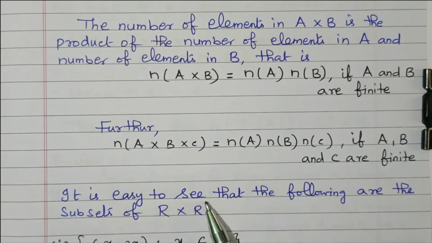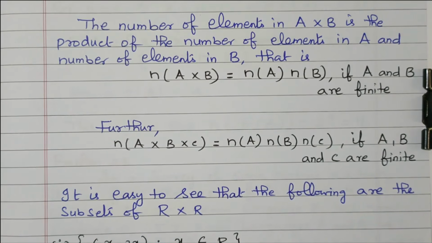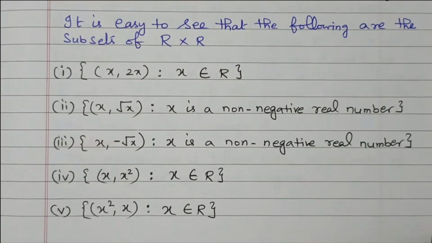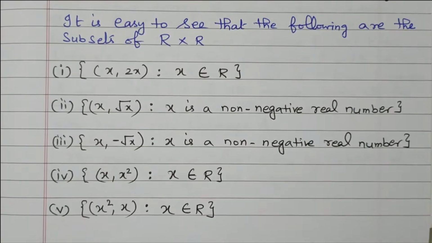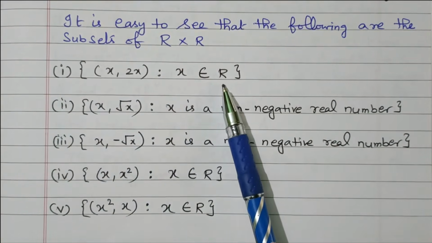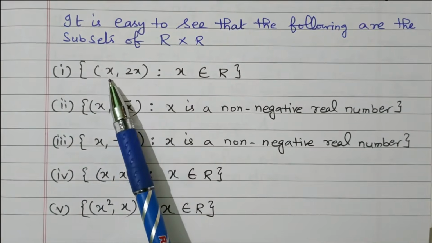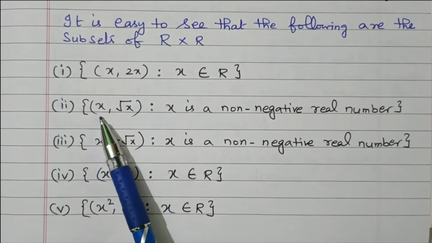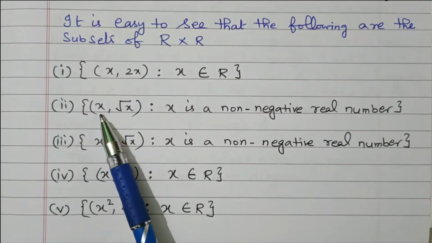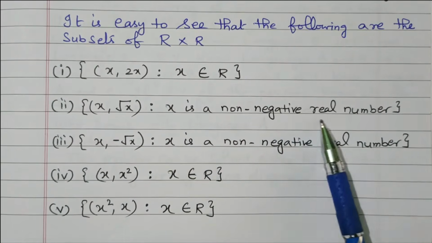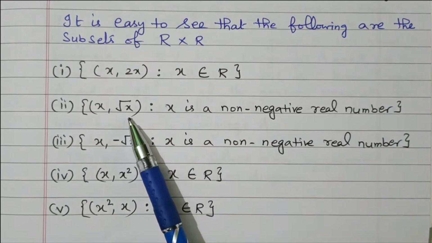It is easy to see that the following are subsets of R cross R. R is nothing but the real numbers. We will see what subsets are possible for the real numbers. Set of (x, 2x) such that x belongs to R. So here x and 2 times x. Set of (x, root of x) such that x is a non-negative real number, because we are going to take the square root.